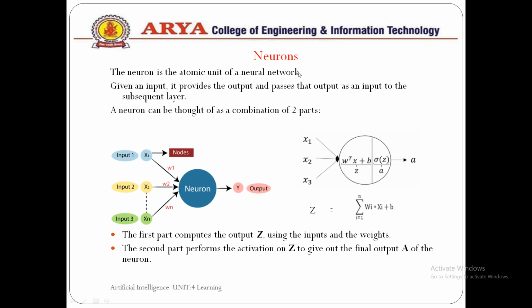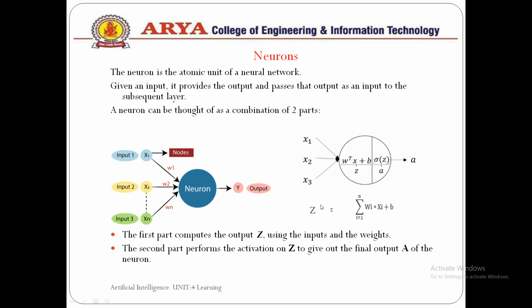First we should note what a neuron is. The neuron is the atomic unit of a neural network. Suppose we are given an input, it provides the output that passes as an input to the subsequent layers. The neuron can be thought of as a combination of two parts.